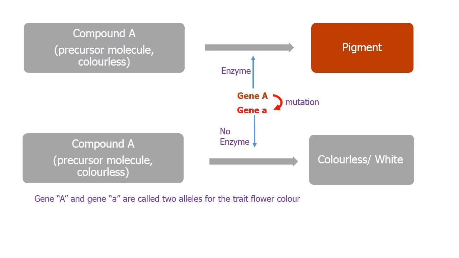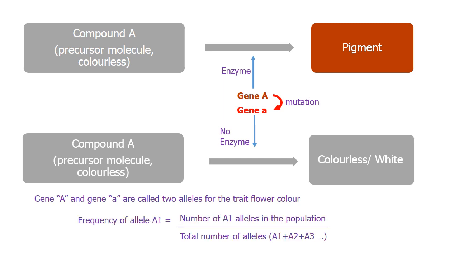Here we have two alleles for the flower color. In nature, a trait may have more than two alleles. A diploid individual will have two alleles, but the whole population may have more than two alleles. The number of each allele in a population is called allele frequency. You may denote two alleles as capital letter and small letter, and if there are more than two alleles, you can denote them as A1, A2, A3, etc.